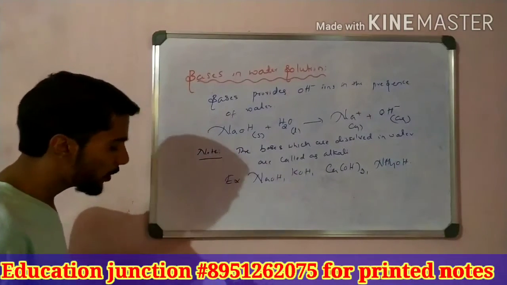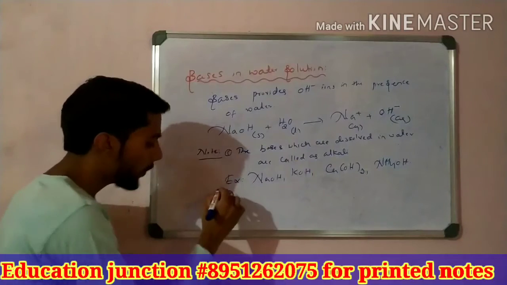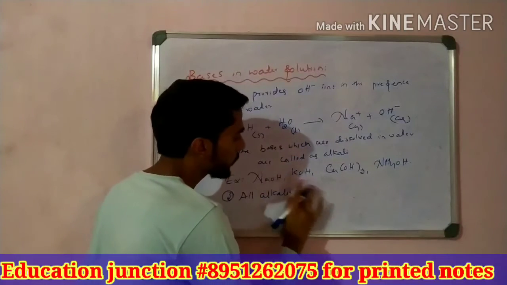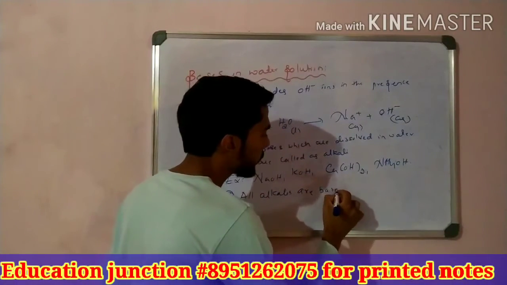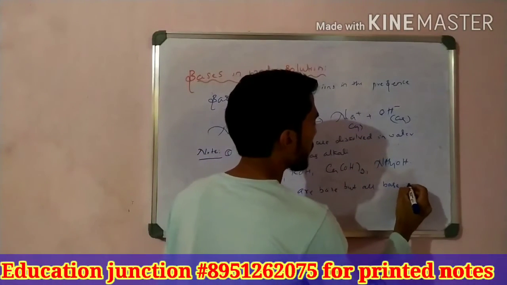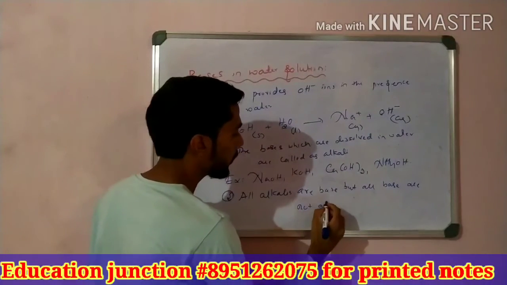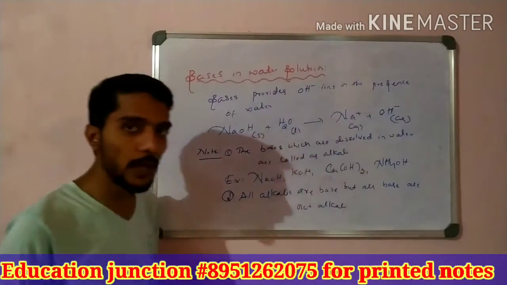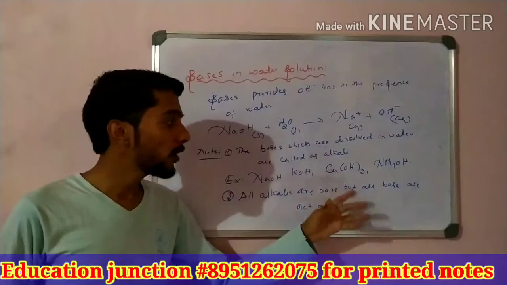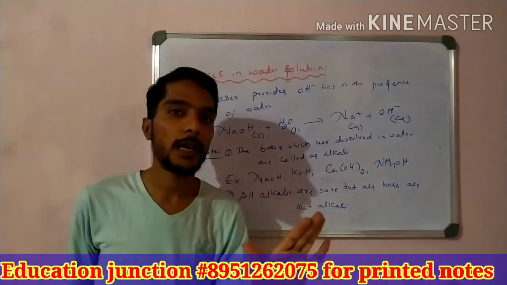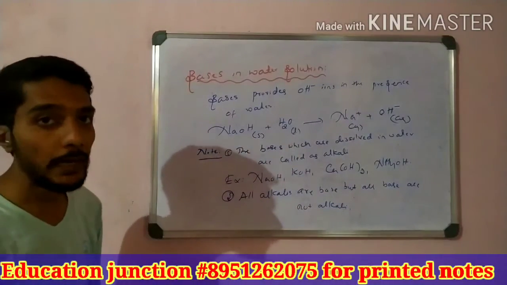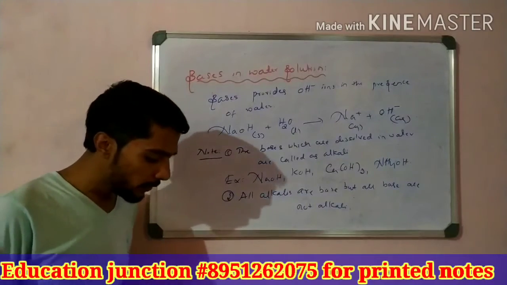Right, students? The second important note you have to remember here: all alkalis are bases, but all bases are not alkalis. This is alkali, this is alkali, this is alkali, and this is alkali. All alkalis are bases, but all bases are not dissolved in water, so all bases are not alkalis. It is not vice versa. So all alkalis are bases, but all bases are not alkalis. So these are what we have learned about today.